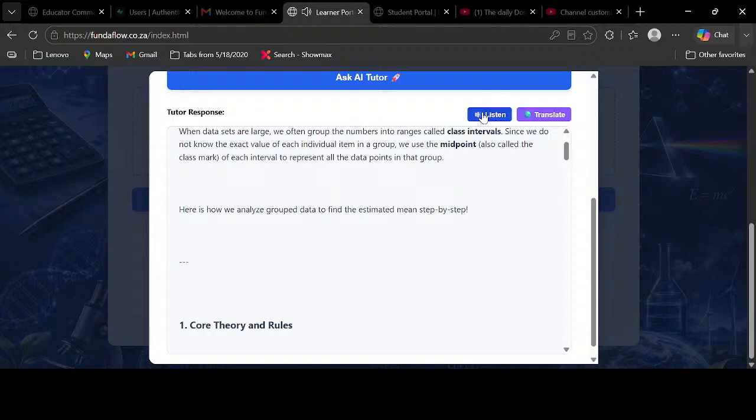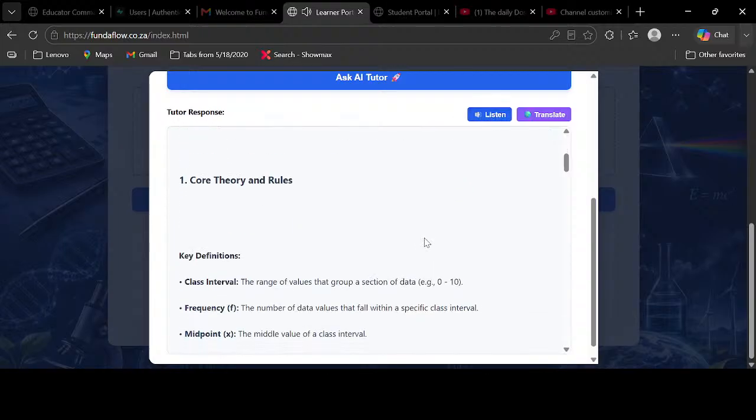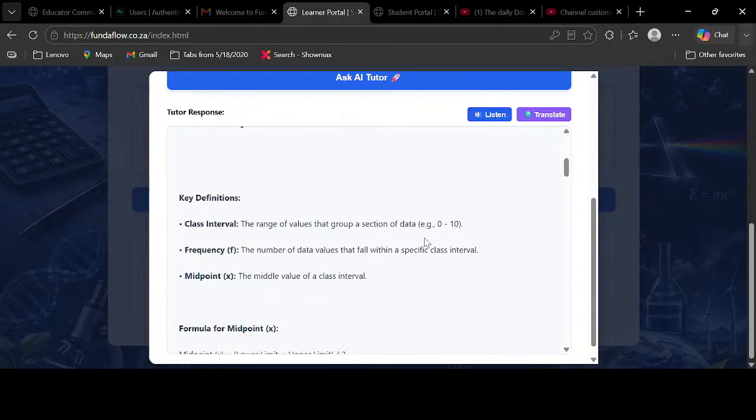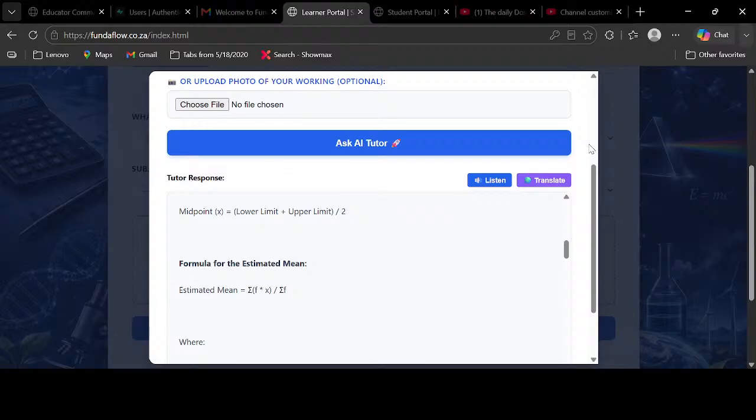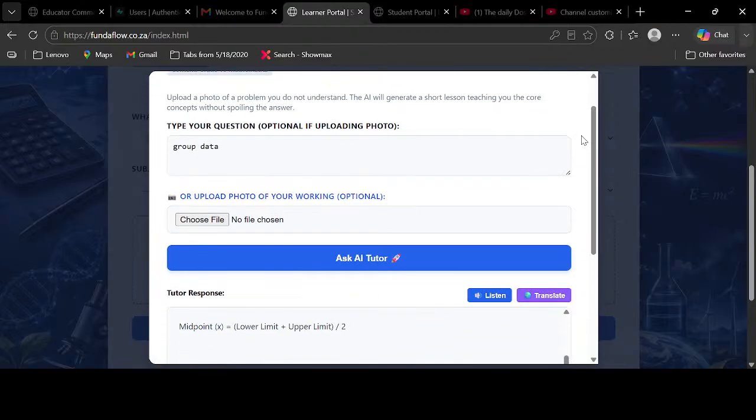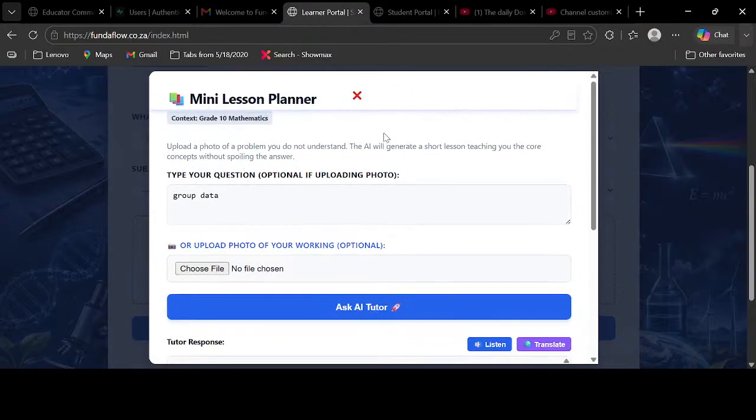You get an idea how it works, basically. This one here is going to give you the whole lesson. The lesson is also going to have an example, and the example is also going to have an activity. If there are words that you don't understand, you can simply ask it to translate, and it's going to translate everything there. Then you can check that word that you didn't understand, and take it from there.